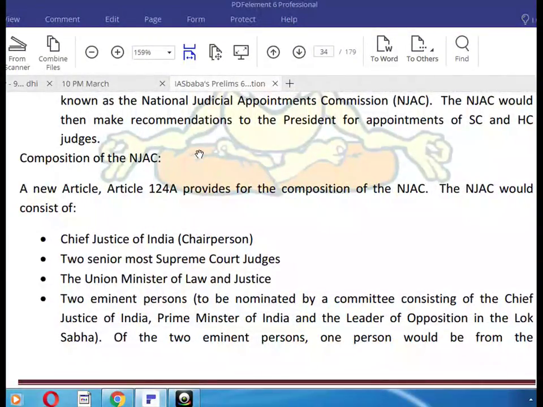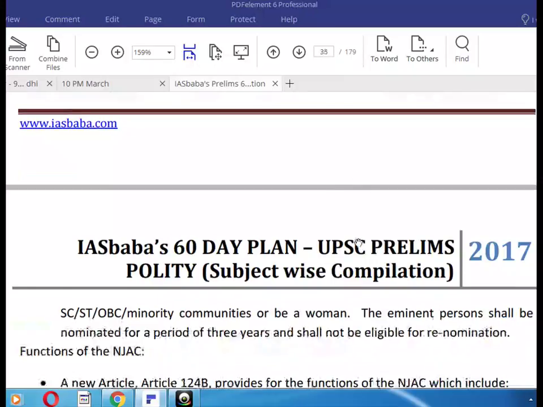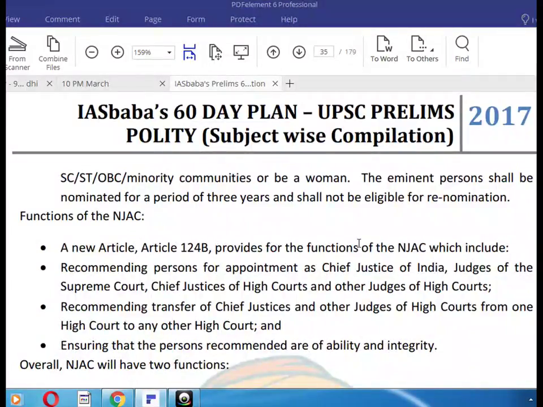Composition of NJAC. New Article 124A provides for the composition of the NJAC. The NJAC would consist of the Chief Justice of India as Chairperson, two senior-most judges of the Supreme Court, the Union Minister of Law and Justice, and two eminent persons to be nominated by a committee consisting of the Chief Justice of India, the Prime Minister of India and the Leader of Opposition in the Lok Sabha. Of the two eminent persons, one would be from the SC, ST, OBC, minority community or a woman. The eminent persons shall be nominated for a period of 3 years and shall not be eligible for re-nomination.